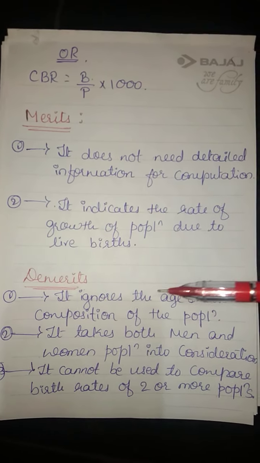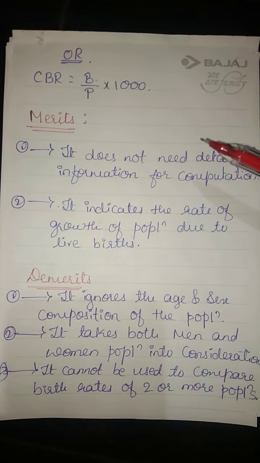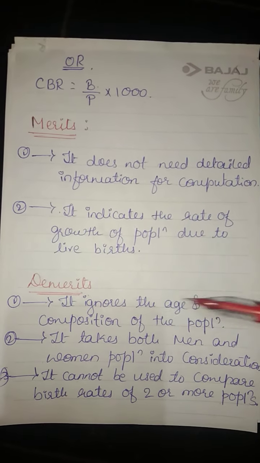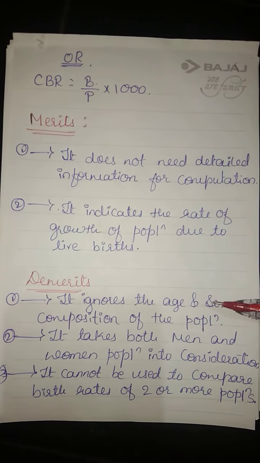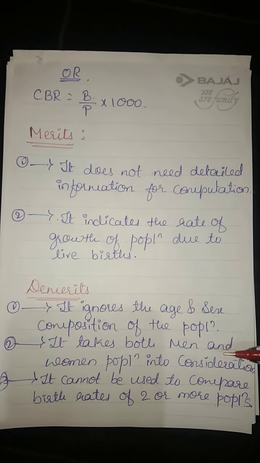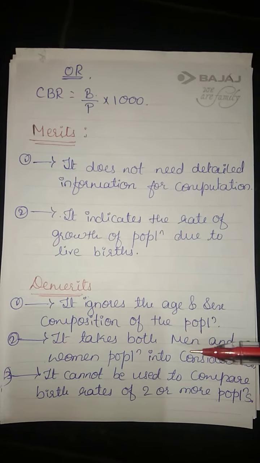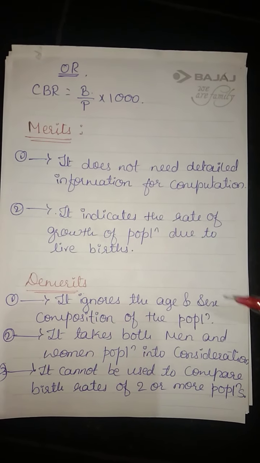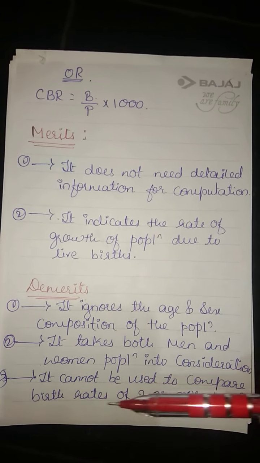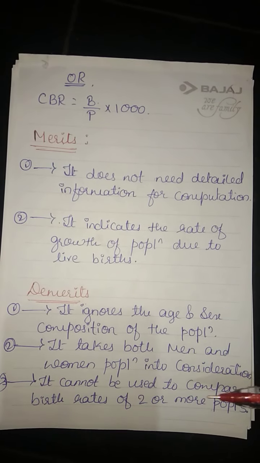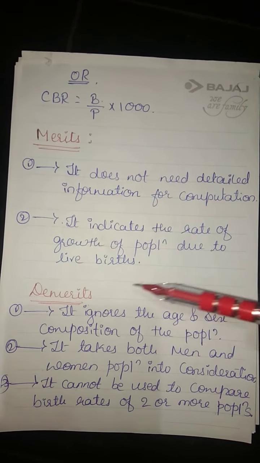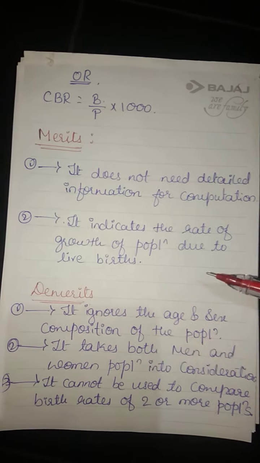It is not necessary to have the age of the person or the group and the gender also. It ignores the age and sex composition of the population, and it takes both men and women population into consideration. This is the demerit of CBR. And next one, it cannot be used to compare birth rates of two or more populations. Two different groups if you consider, we cannot compare among these two groups.